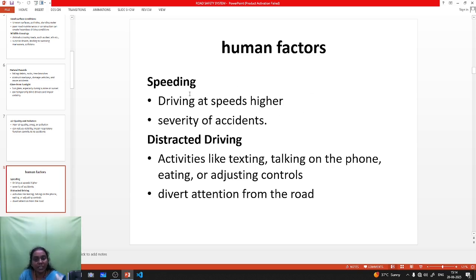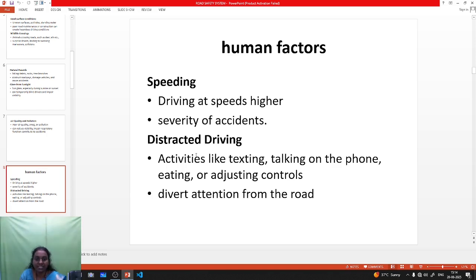First one is speeding. Speeding is when a driver drives the vehicle at a high speed, which leads to an accident. If the speed limit is 50 kilometers per hour, but the driver drives the vehicle at 80 kilometers per hour, it leads to accidents.